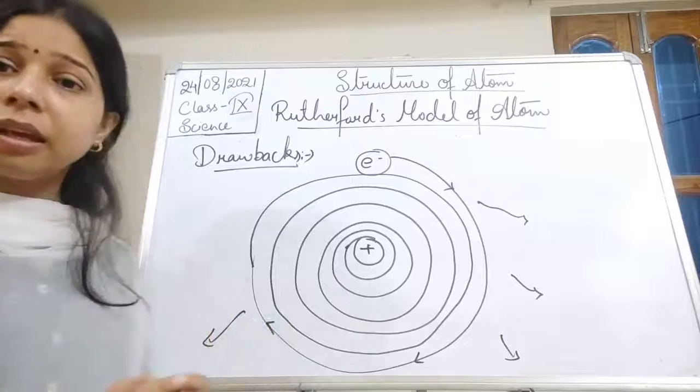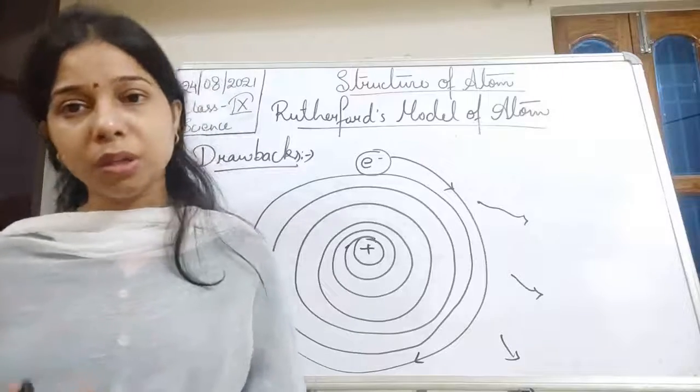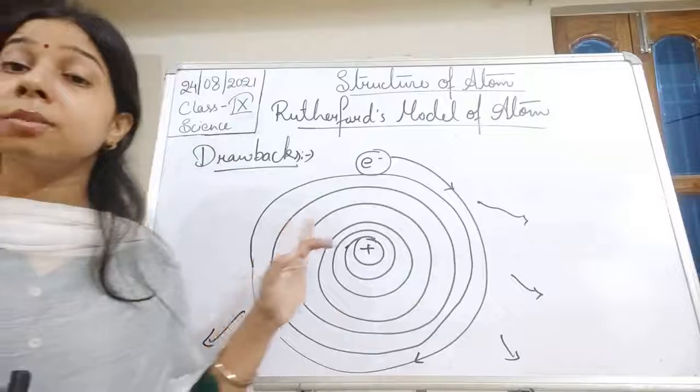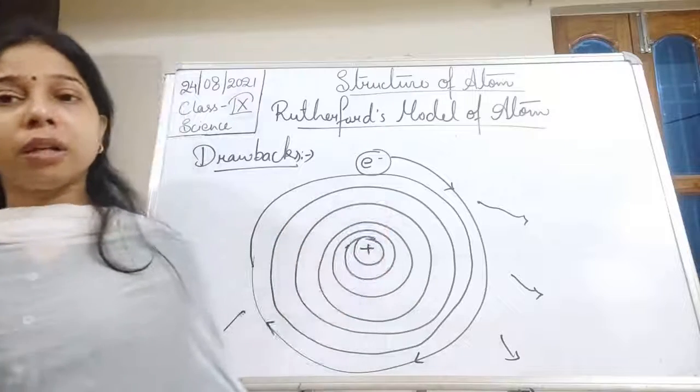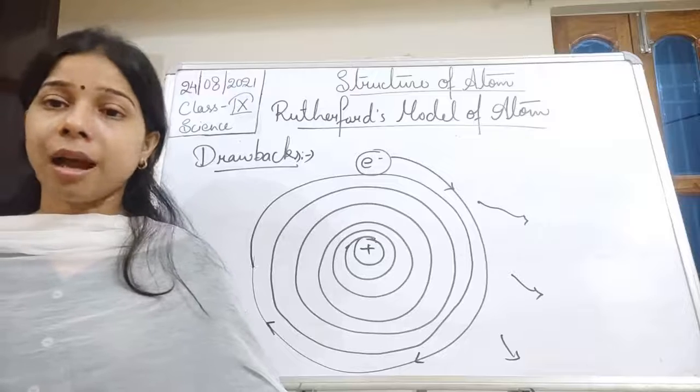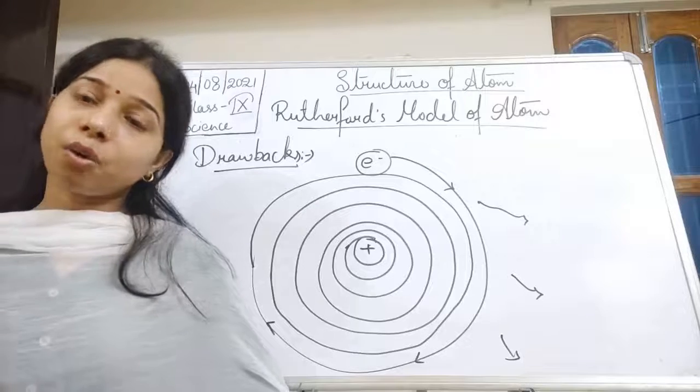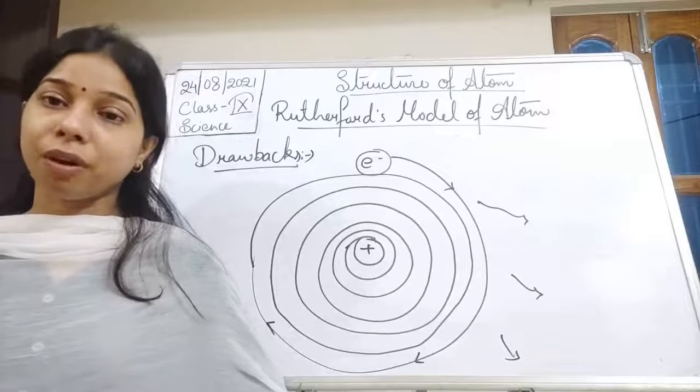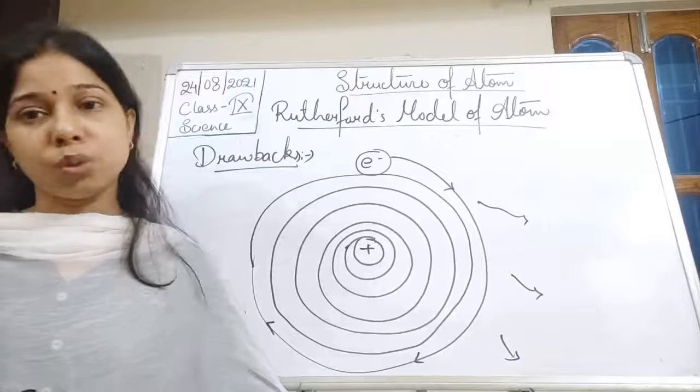But actually, electrons do not collapse into the nucleus. They do not follow this spiral path. So Rutherford does not explain why, even though the electron keeps on revolving, it does not collapse into the nucleus.